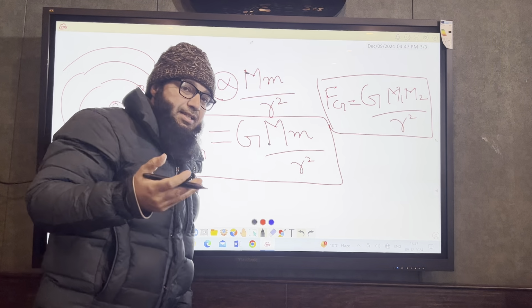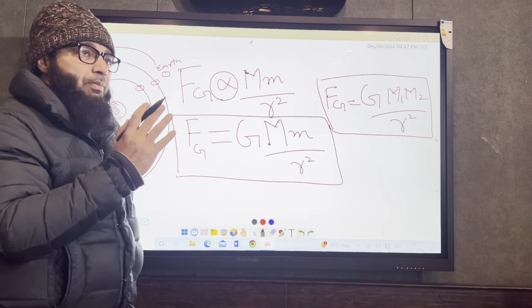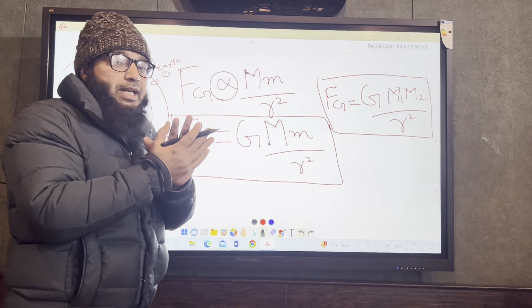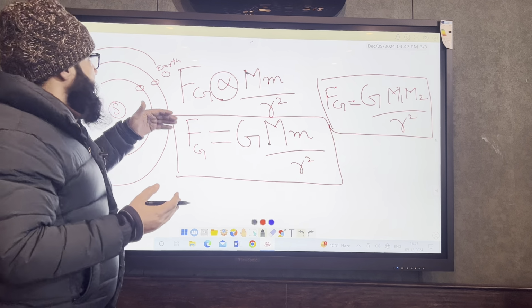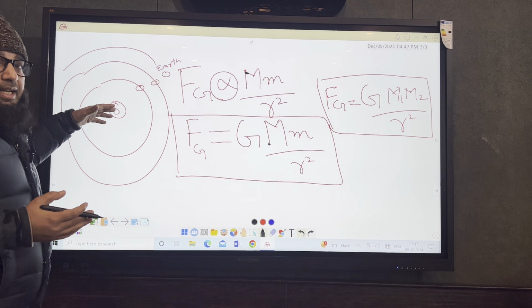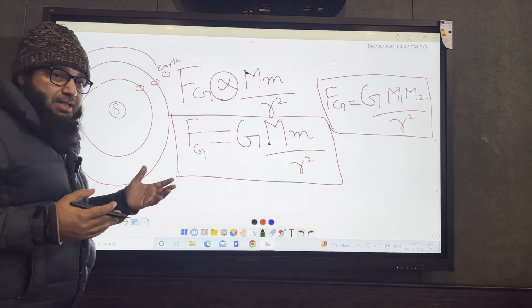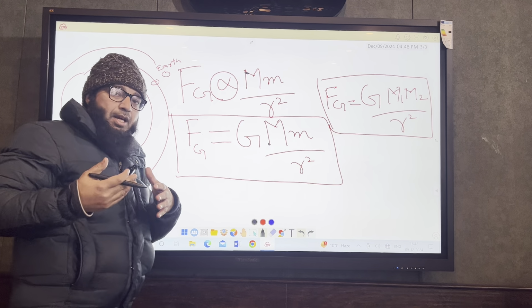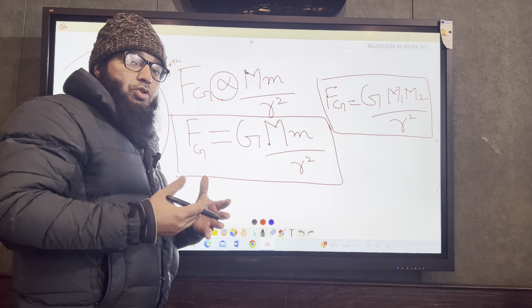So we have the seasons, right? If the Earth's motion is around its own axis, then we have day and night. But if it is revolving around the sun, we have the seasons, like the winter season and the summer season. In the winter season you must have seen that the earth is far away from the sun. During the summer season, the earth is closer to the sun.